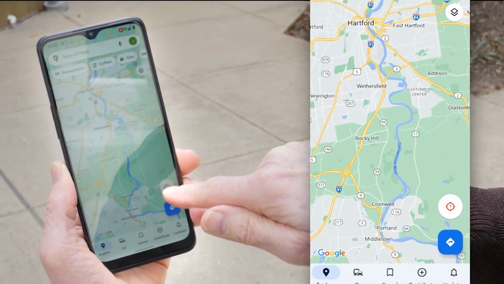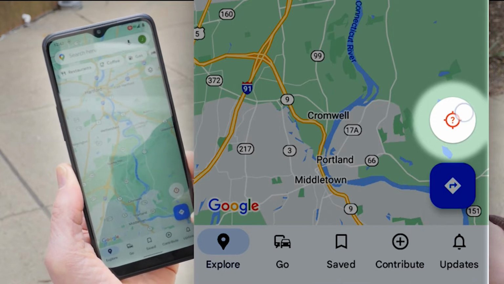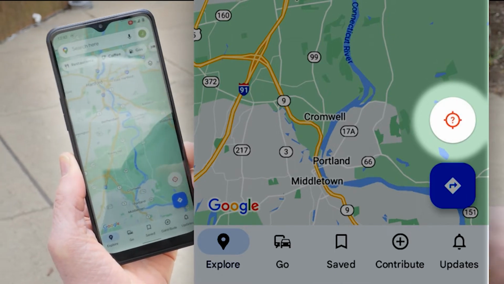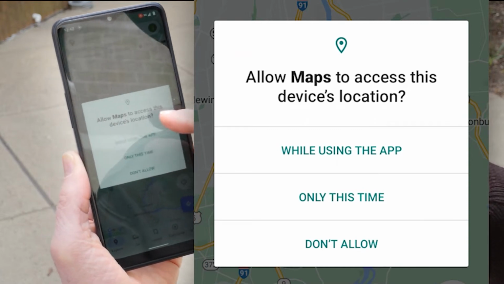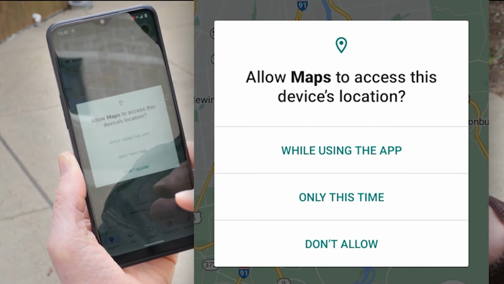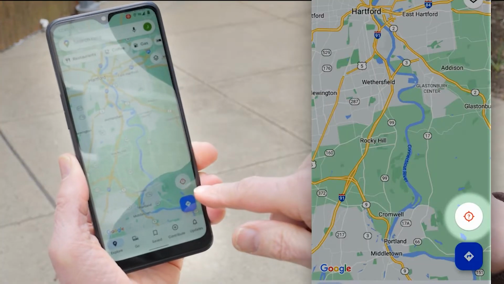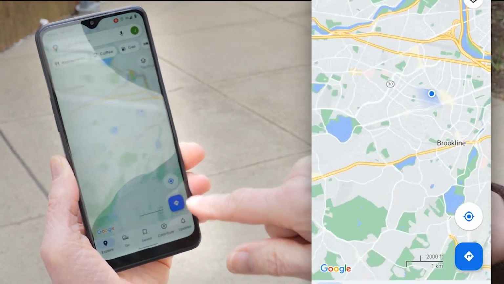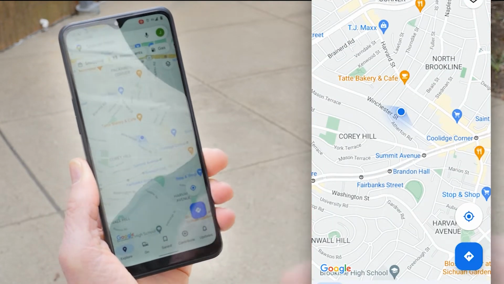And if you look at this little white circle down here, you see there's a red in the center. That says it doesn't know where we are. So I'm now going to press that button, and it brings up some options. It says, do I allow Maps to access this device's location? And so I'm going to click while using the app. Now it knows where we are, and it has told us here's our location.